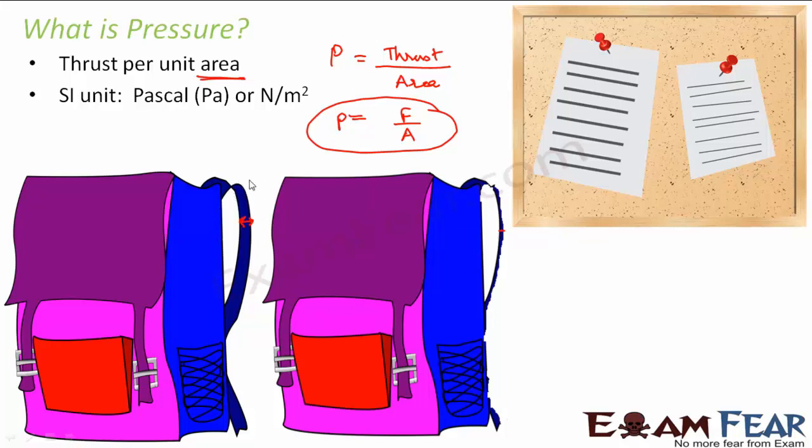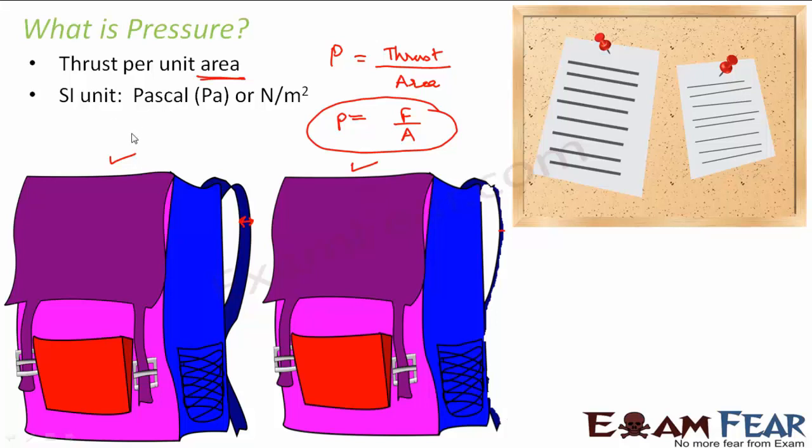So what happens in this case? When the strap is thicker, you are comfortable. If you take a bag which is loaded with a lot of stuff, it is quite heavy, but it has a thicker strap, you feel more comfortable, right? But if it has got a very thin strap, as soon as you put it over your shoulders, they start aching because of that thin strap. But if you compare the two situations, in both the cases you are carrying the same amount of load. The amount of things present in the bag is the same in both the cases. It is just the area of the strap which is changing.